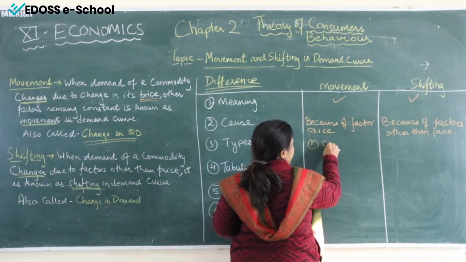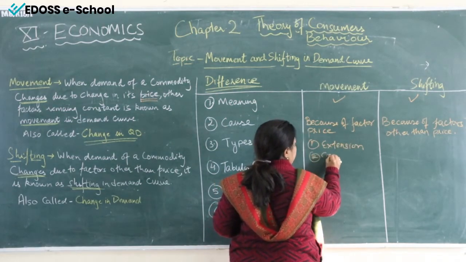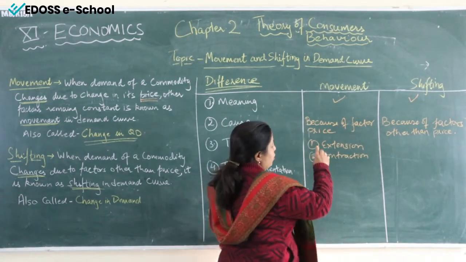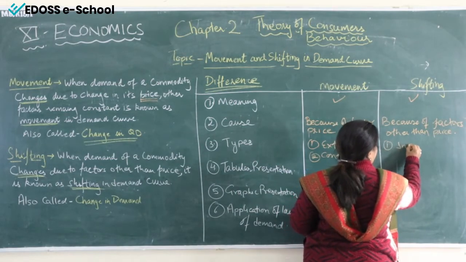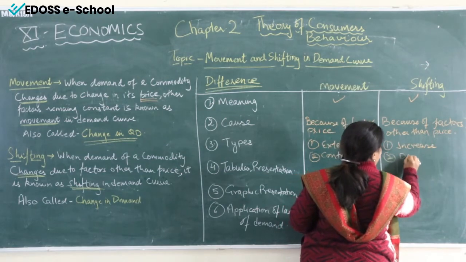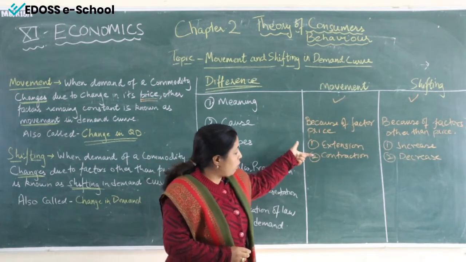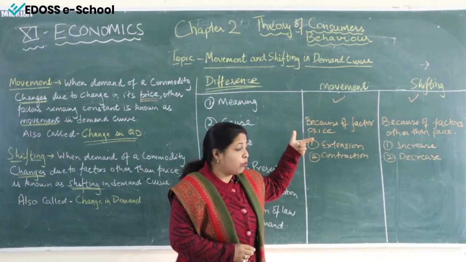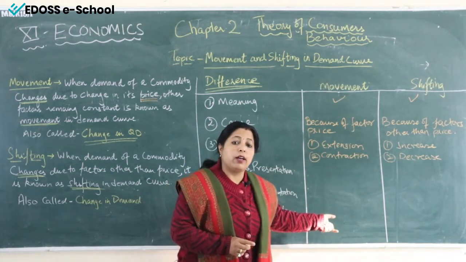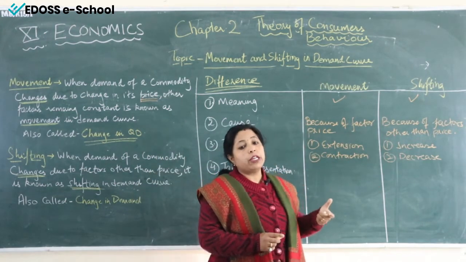First, we call it extension, and second, we call it contraction. Fine. And shifting is of two types. First, we call increase in demand curve, and second, we call decrease in demand curve. Fine. Now we are going to have them in detail. We are going to understand them in detail with the help of the schedule and the curve, when extension takes place and when shifting takes place.